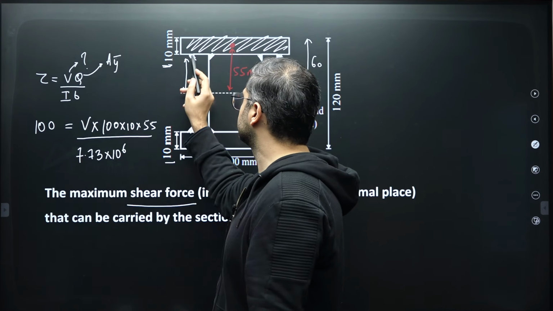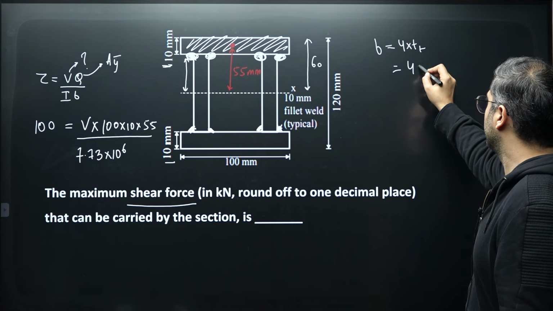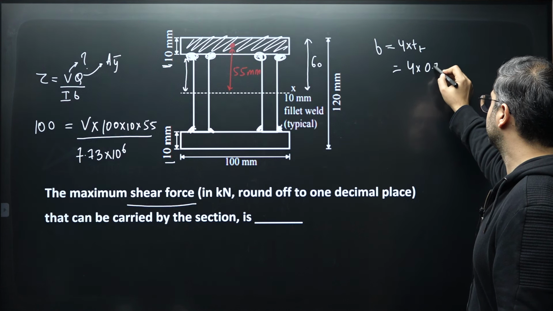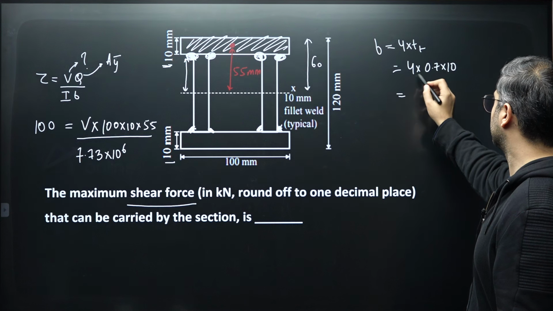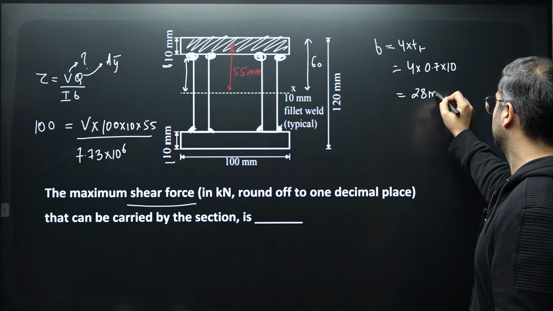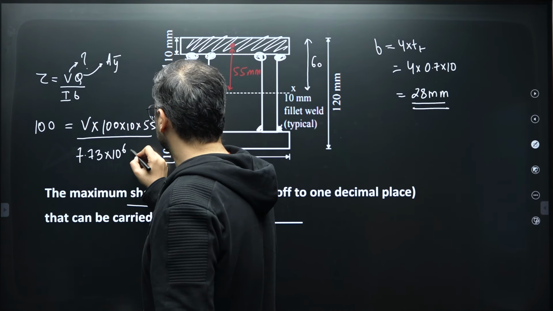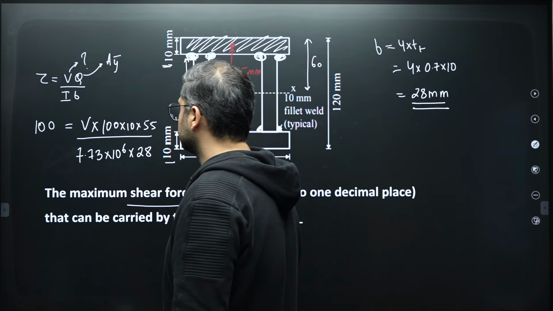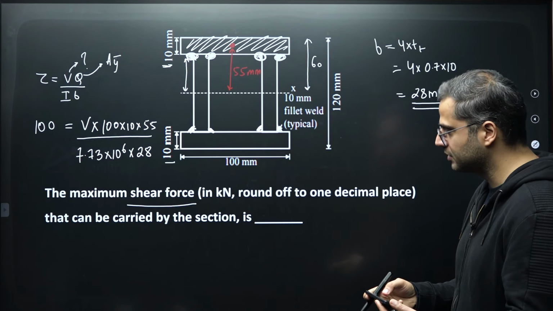The size of the weld is how much? 10 mm thick fillet welds is given to us. So 4 into 0.7 into 10 is given, right? So 7, 4 sevens are 28 mm. So width over here shall be considered as 28, and consecutively you can find out the value of shear force.